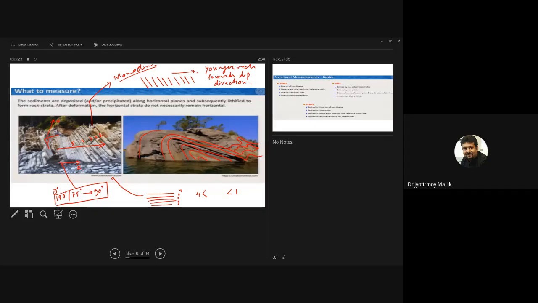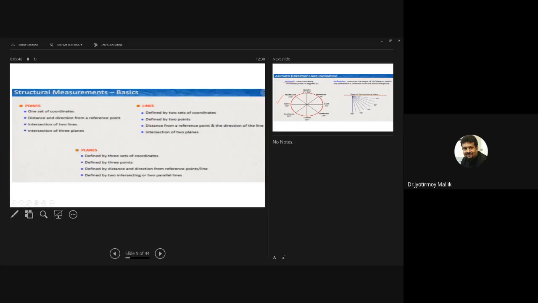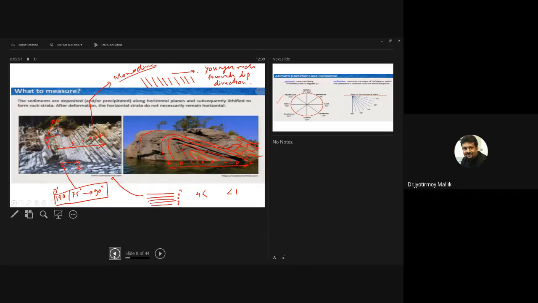Now, if I name this rock A, this rock B, this rock C, this rock D, this rock E, what I am observing here, if I am starting from point X to point Y, going from here to here, what is happening?